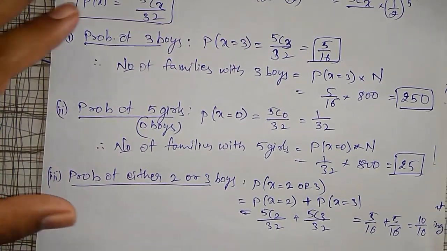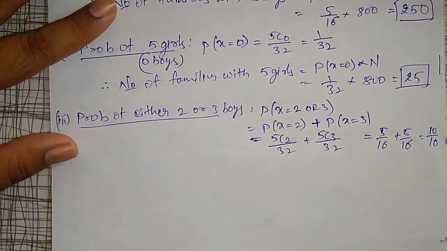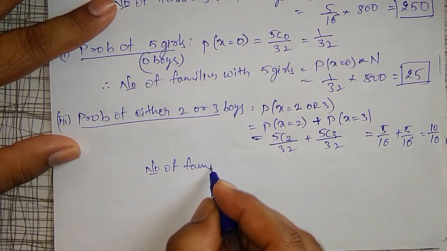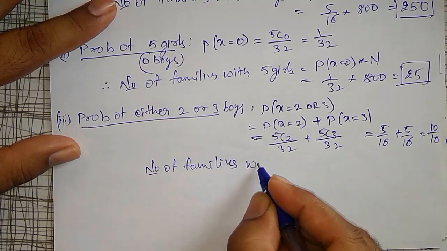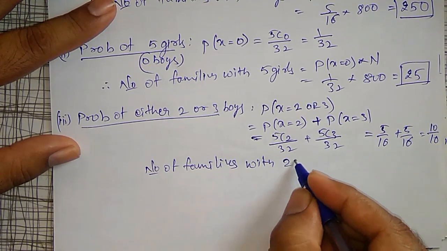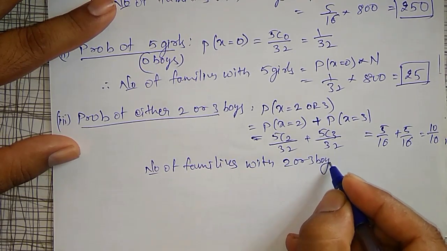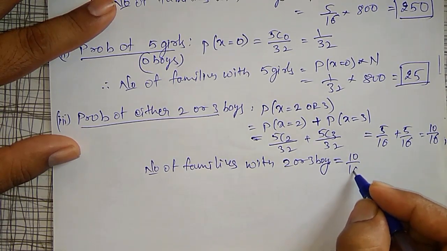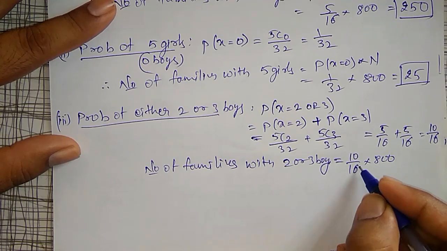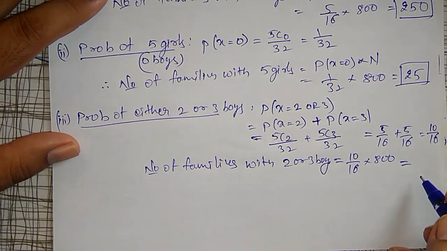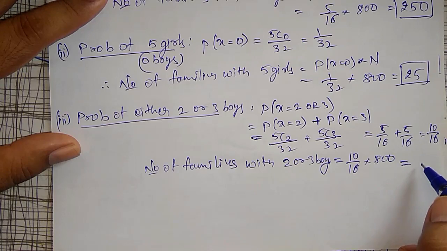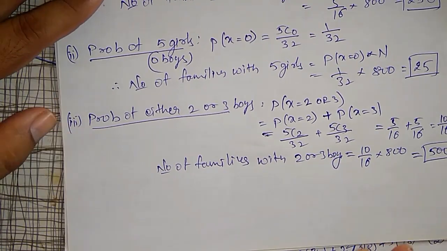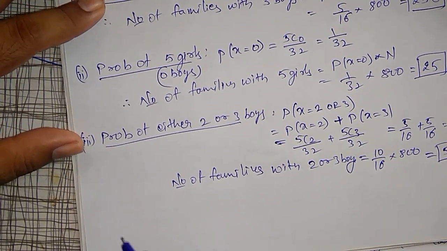Therefore, number of families with 2 or 3 boys is 10 divided by 16 into 800, which gives 500 families.